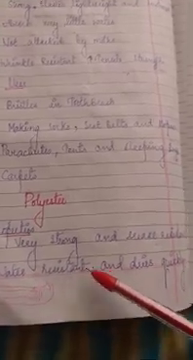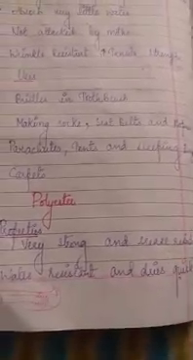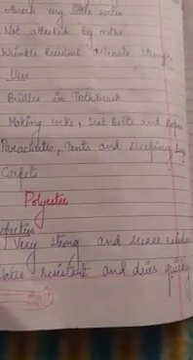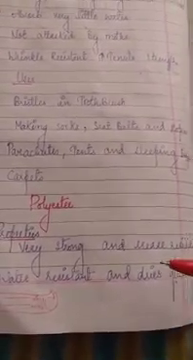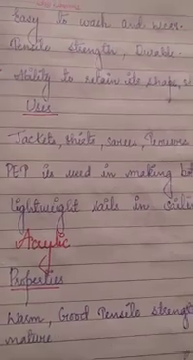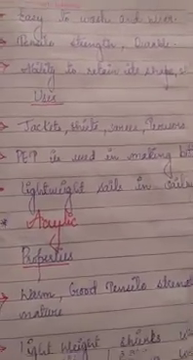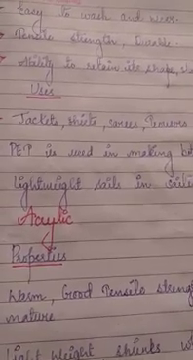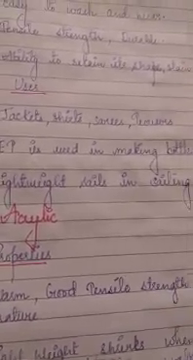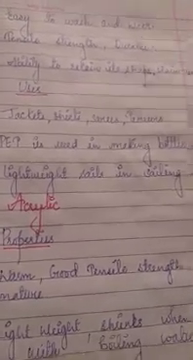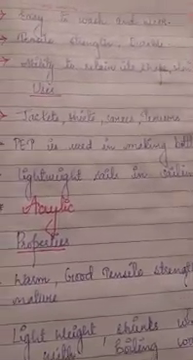Next is water resistant and dries quickly. So when we are washing this type of cloth, it will dry very easily without taking much time. Next point is easy to wash and wear. So it is very easy to wash and hence we can wear it. Next is tensile strength. It also has a good tensile strength and is durable. That means it will last for a long time.